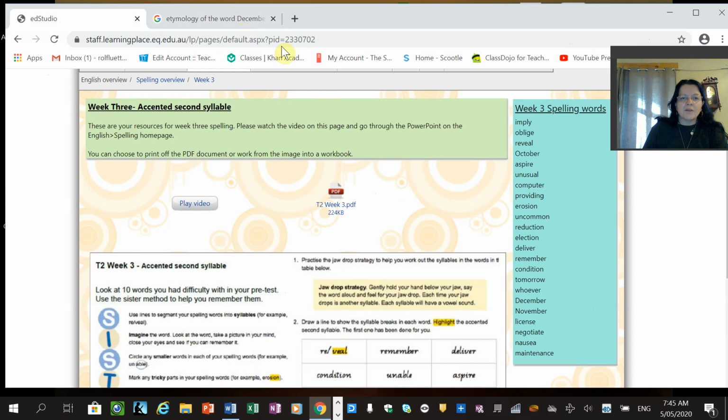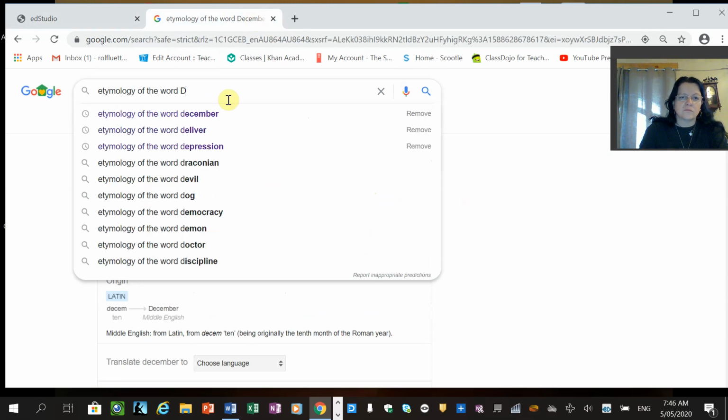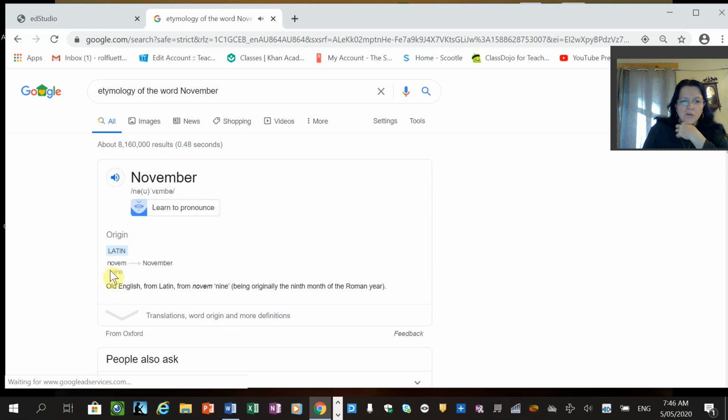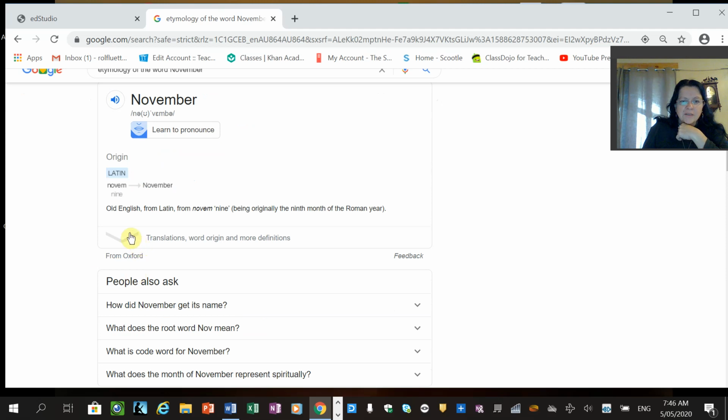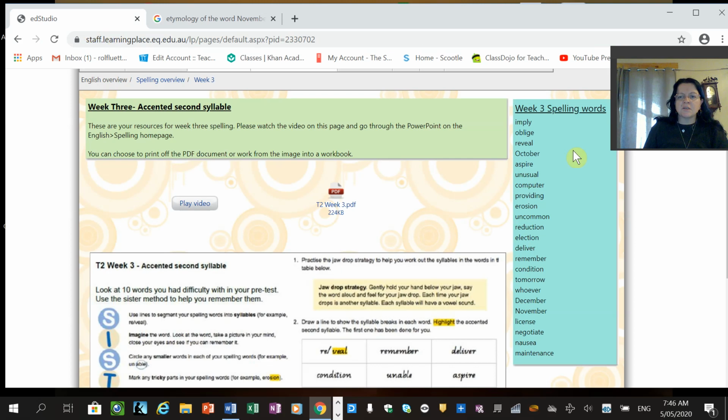Okay, November. November, there's your IPA. Novem, 9. And the definition is the 11th month of the year in the Northern Hemisphere, usually considered the last month of autumn. Don't worry about the Northern Hemisphere stuff.